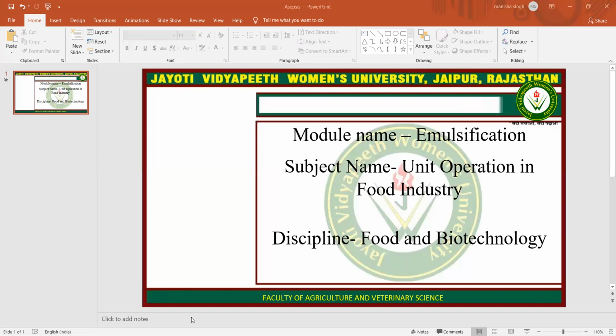Next is advantages of emulsions. Emulsion basically masks the unpleasant taste. Oil in water is convenient means of oral administration of water insoluble liquid, and oil soluble drugs can be given parenterally in form of oil in water emulsions. For example, Taxol. Emulsions can be used for external application in